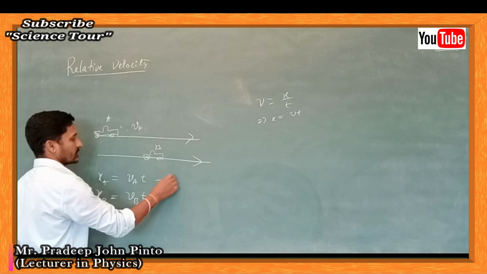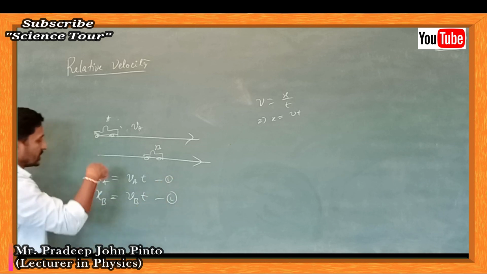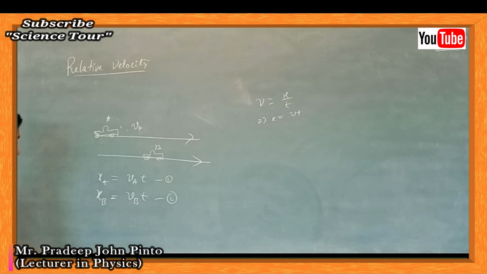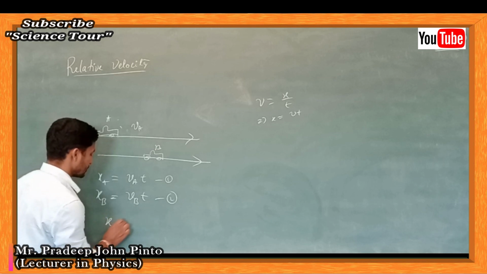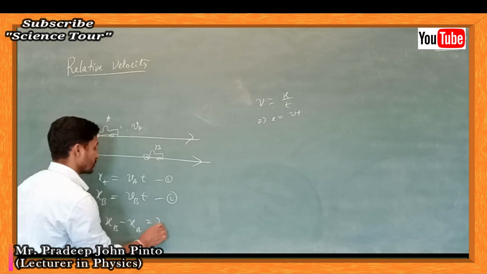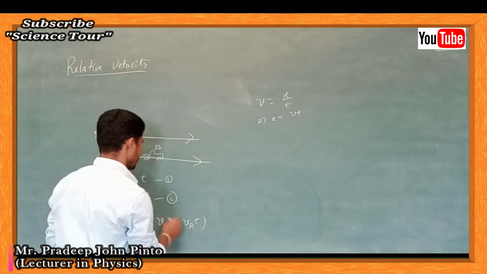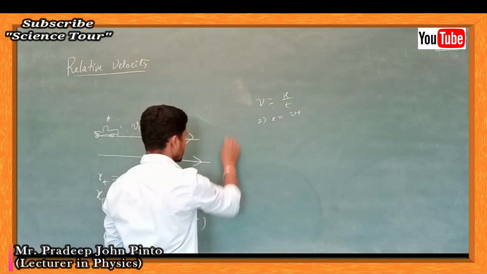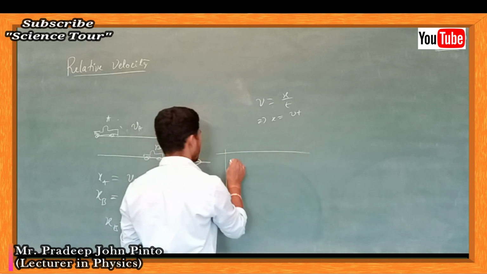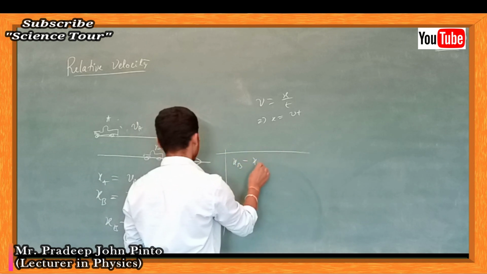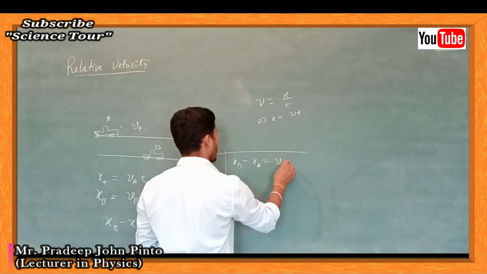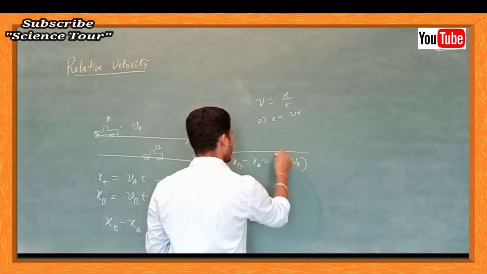This is 1, this is 2. Now what is the total difference in the distance travelled? It is xb minus xa, which is equal to Vb t minus Va t. Now t is a common term, so xb minus xa is equal to (Vb minus Va) into t.